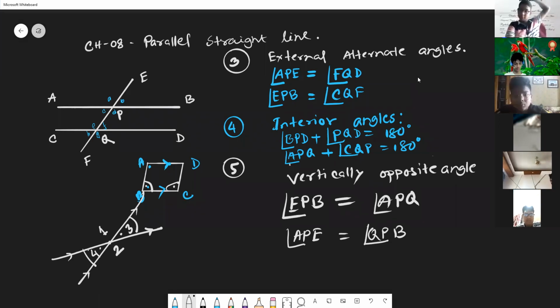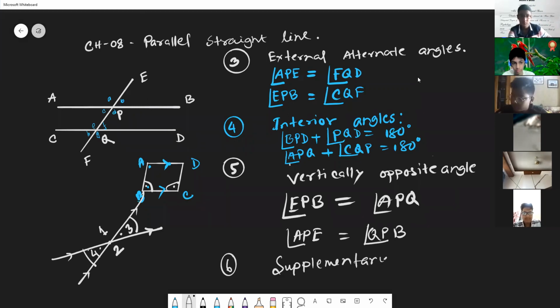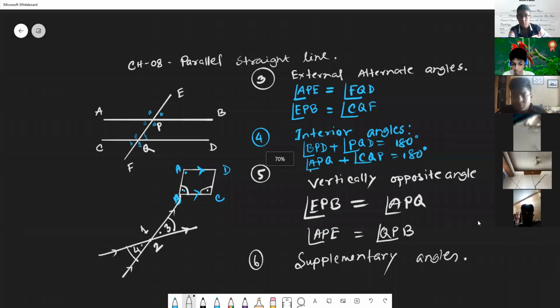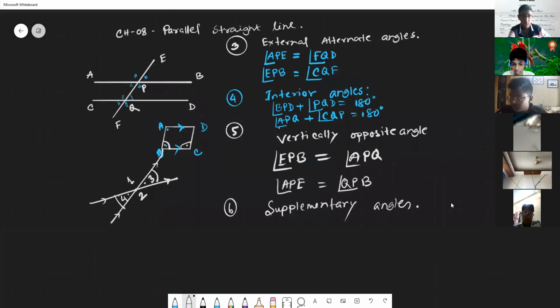Now the question number 6. I told you to identify the supplementary angles. So first write here the content name: supplementary angles. Supplementary angles means the sum of the two adjacent angles, their sum will be 180 degrees.